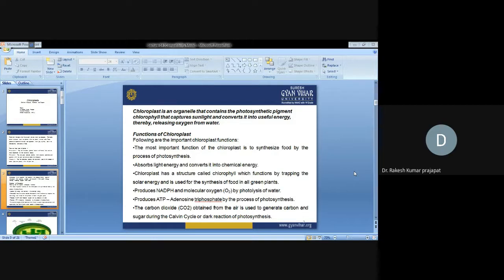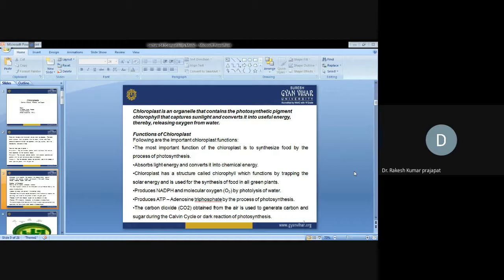Chloroplast has a structure called chlorophyll, which functions by trapping the solar energy and using it for the synthesis of food in all green plants.